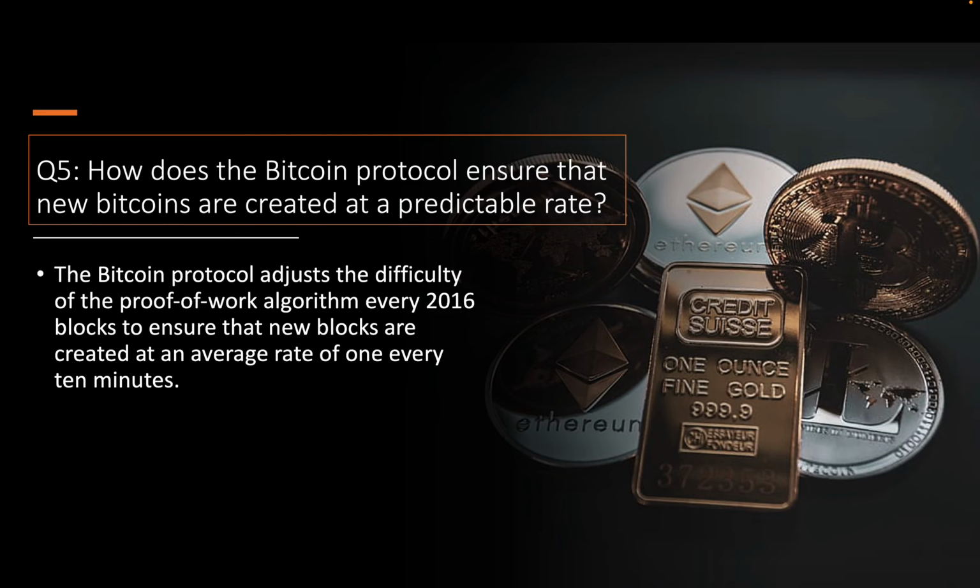Question number 5. How does the Bitcoin protocol ensure that the new bitcoins are created at a predictable rate? The Bitcoin protocol adjusts the difficulty of the proof of work algorithm every 2016 blocks to ensure that new blocks are created at an average rate of 1 every 10 minutes.